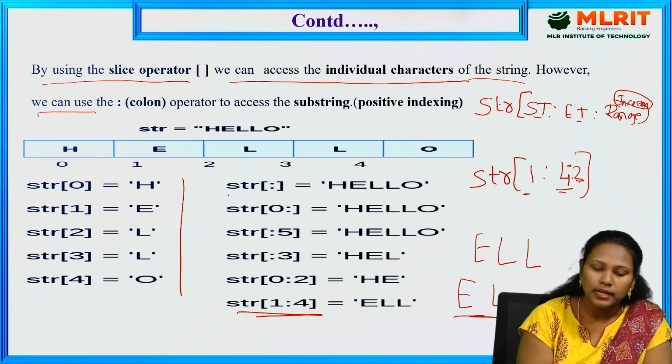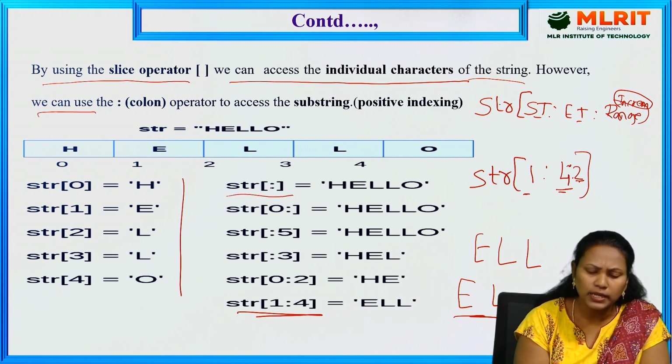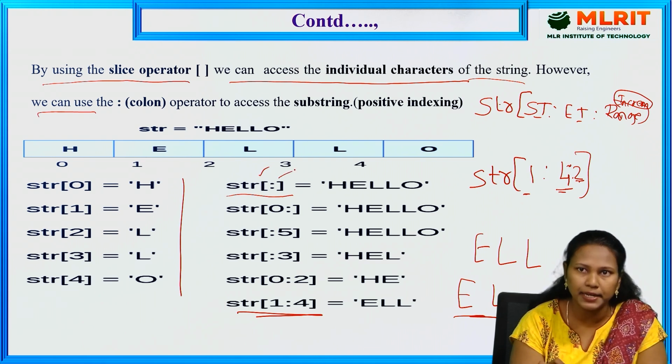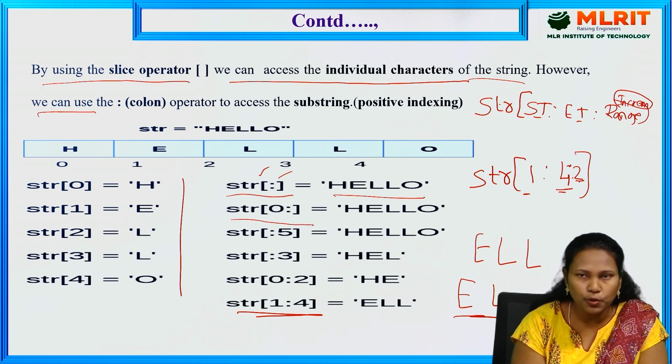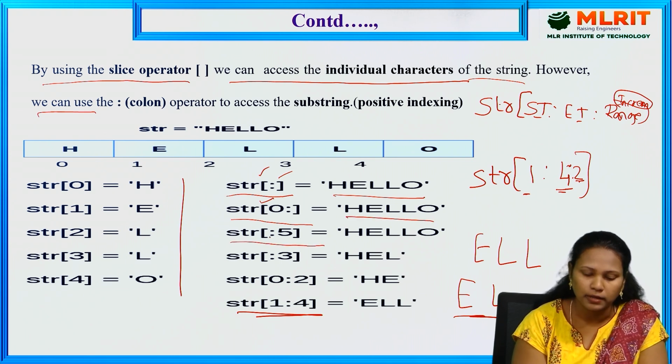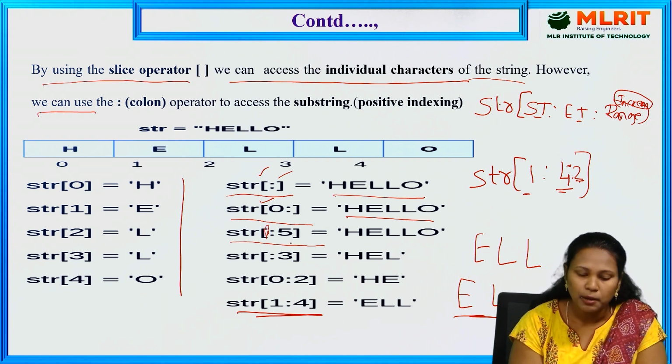Here str of colon: you are not specifying the starting index or the ending index, so it displays the entire thing. And str of 0 colon: it starts from 0, but you have not specified the ending index, so it prints everything. And str of colon 5: you are not specifying the starting index, but you specified the ending index, so it prints the values up to 5.